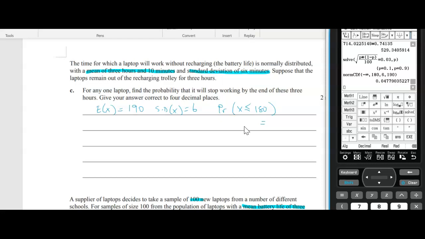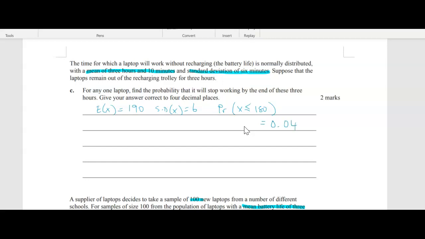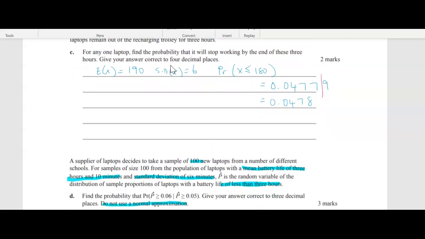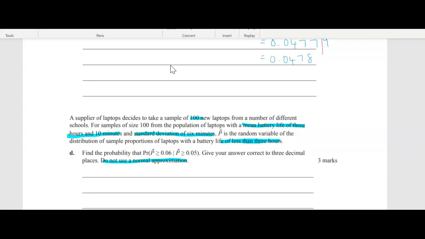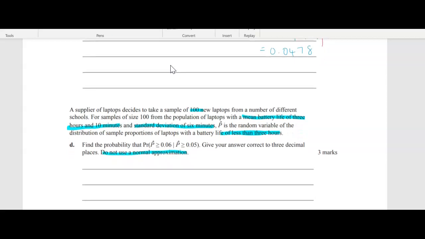0.04, and how many decimal places? 4 decimal places. Now, when you're doing your rounding, do a few decimal places extra. So 0.04779. And then think about your rounding, so we're cutting here. And then write your answer, because if you round incorrectly, you could get just a rounding error as opposed to getting the question wrong. All right, so we're going to use that as our value of P for question D.